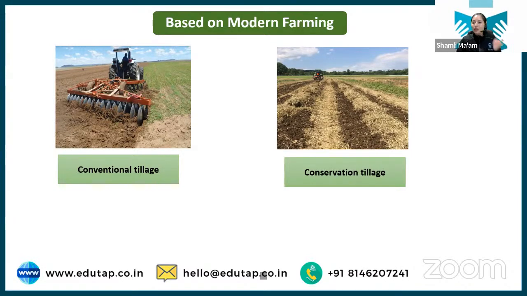In conventional tillage, we are not bothered about soil erosion or the impact it is having on the soil. But in conservation tillage, to overcome that impact, we just open up the soil to the limited extent where we intend to sow the seed. That is the difference between conventional and conservation tillage.